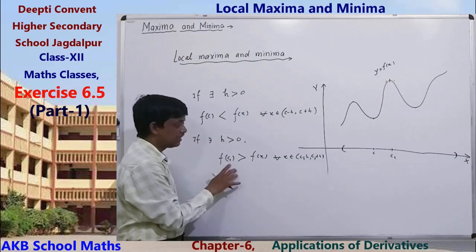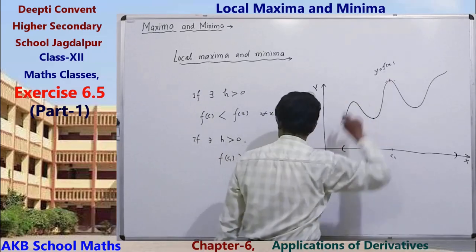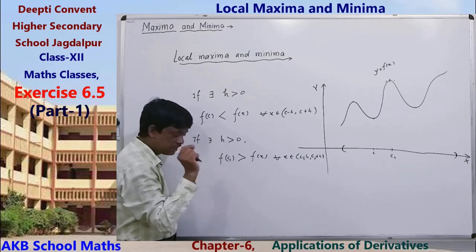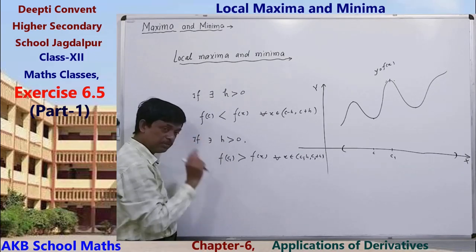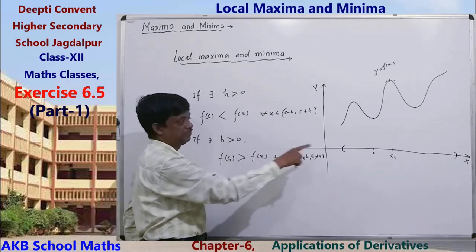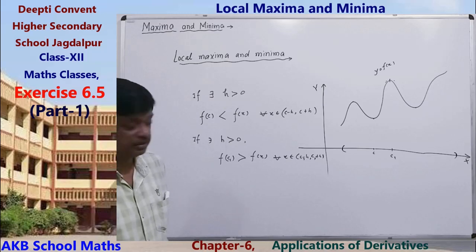If f(C1) is greater than f(x) for all values in the short interval, then we say that f(C1) is the local maximum value at the point of local maxima C1. So these are the local maxima and local minima.